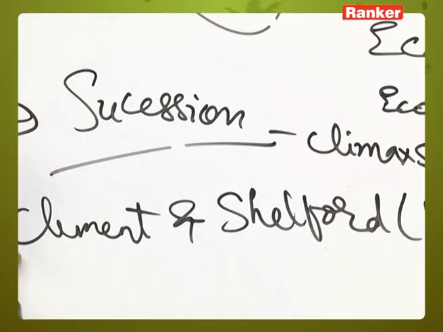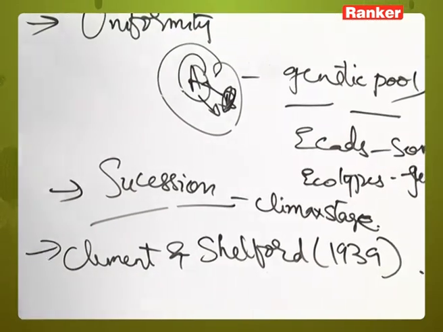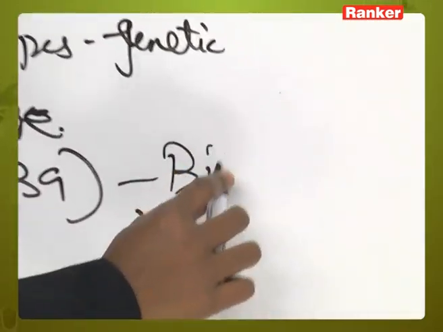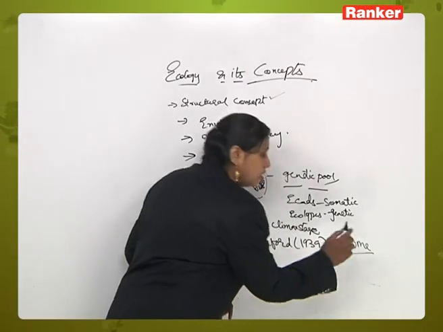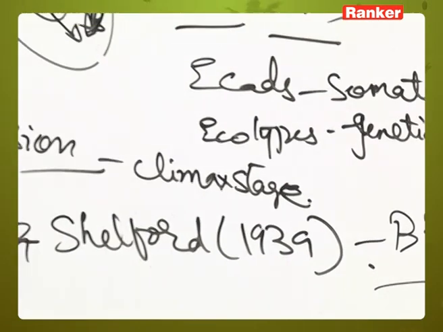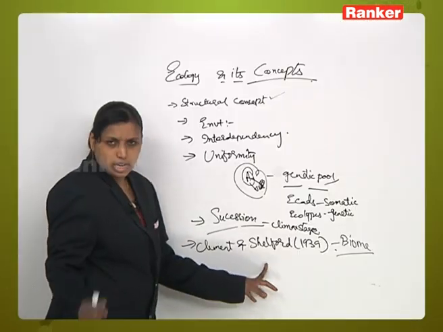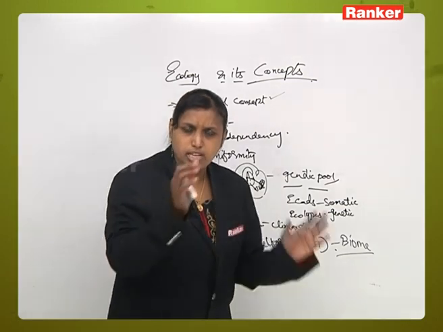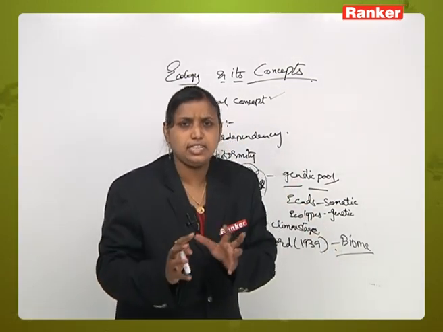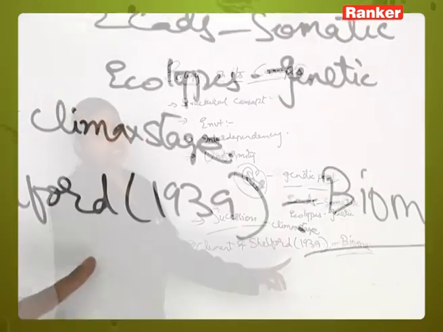Next, another concept when we talk about structural aspects of ecology is the term biome. What is a biome? It was a word used by two ecologists, Clements and Shelford. All the plants and all the animals are related to each other through their coaction and reaction in that particular atmosphere, and they attain a stage of stability.